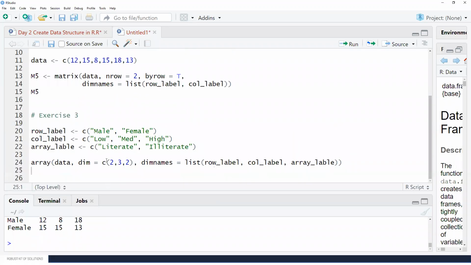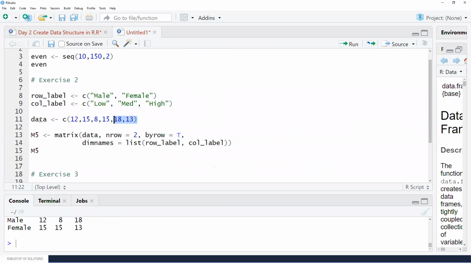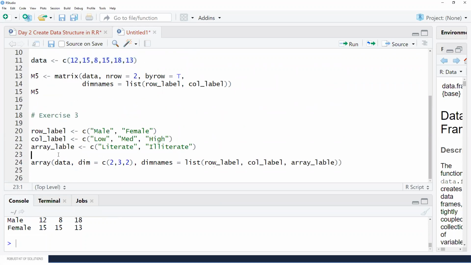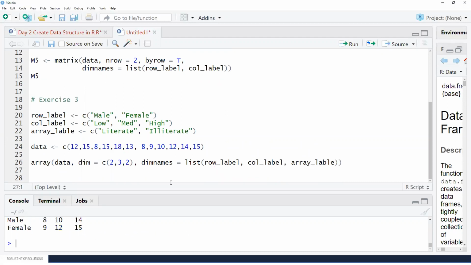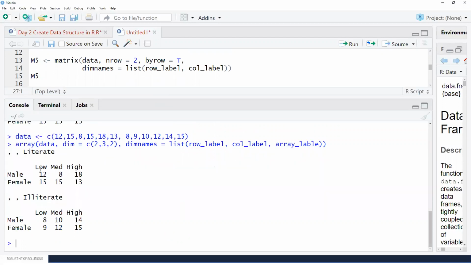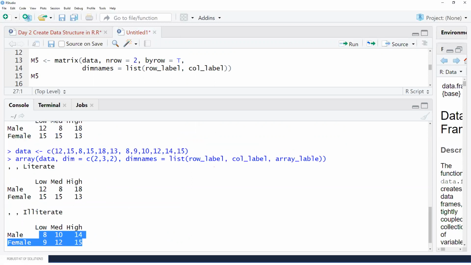Now let's say if I'm having that data for the literate and illiterate, let me just update the data also. So here I'm adding some values. So I'll be needing these 6 values. So let me just type any of the values. Oh, 7. Okay. So I think now let me just run this. And if I run this now, you can see in the first table, first 6 observations are taken. In the second table, the last 6 observations are taken. So this is how we created an array.